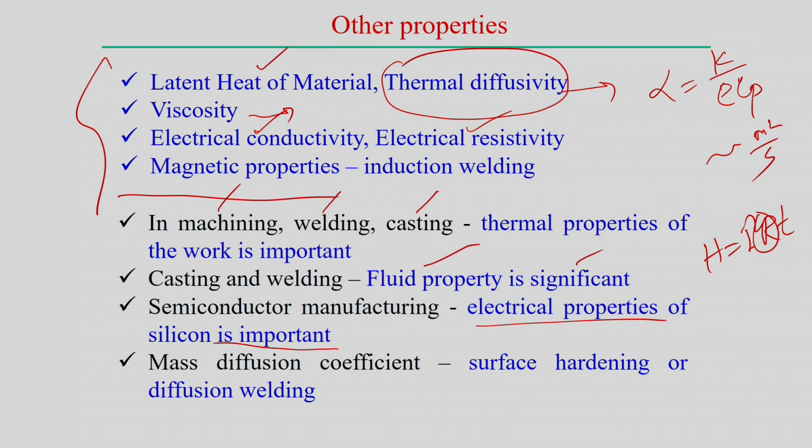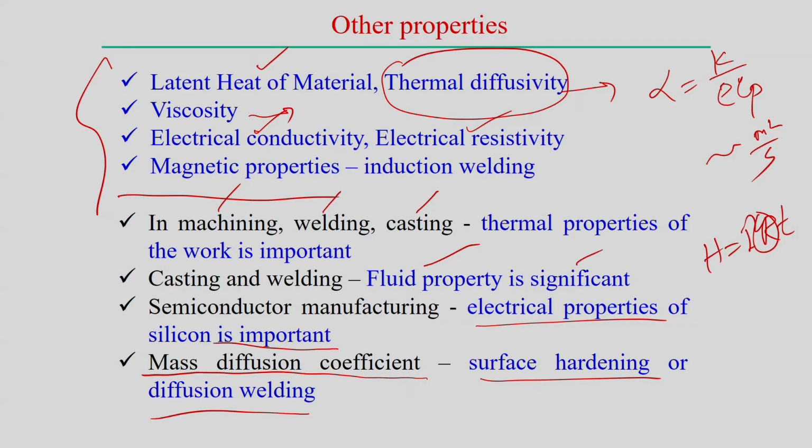Definitely mass diffusion coefficients are another type of property we can define, and the mass diffusion coefficient is significant in the case of surface hardening or diffusion welding. In surface hardening and diffusion welding, atomic diffusion happens within the particular material, and in those cases the diffusion coefficient is more significant to define.